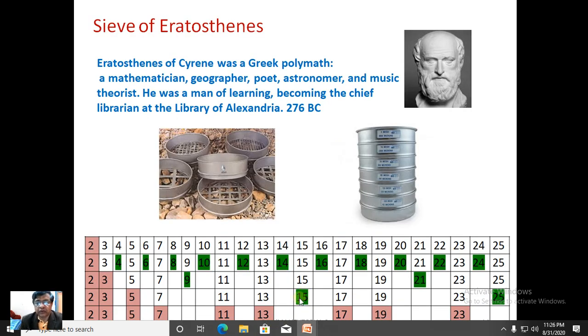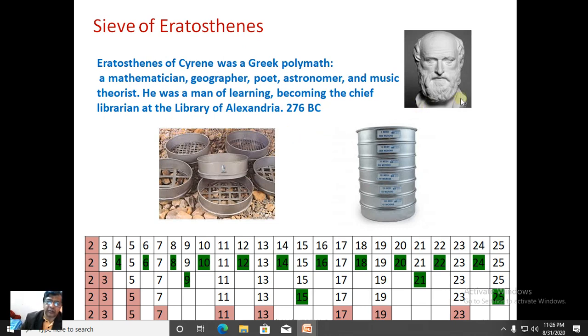So for the sake of completeness, we will discuss the Sieve of Eratosthenes, which was found somewhere during 276 BC, during the time of Eratosthenes of Cyrene. He was a Greek polymath, a mathematician, a geographer, a poet, an astronomer, and a music theorist. He was a man of learning, after becoming the chief librarian at the Library of Alexandria. This is what history has to say about Eratosthenes.